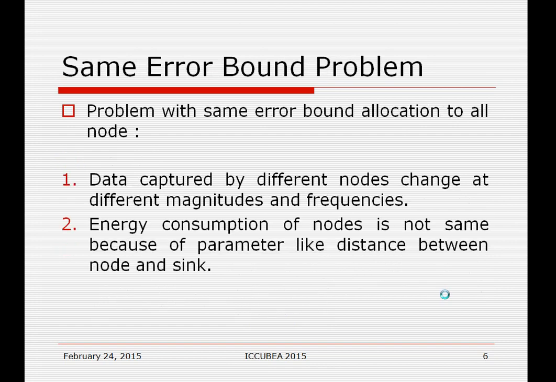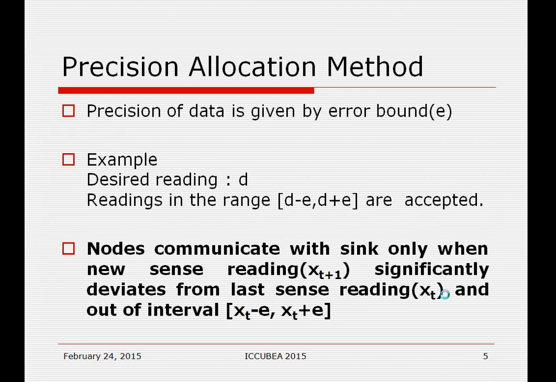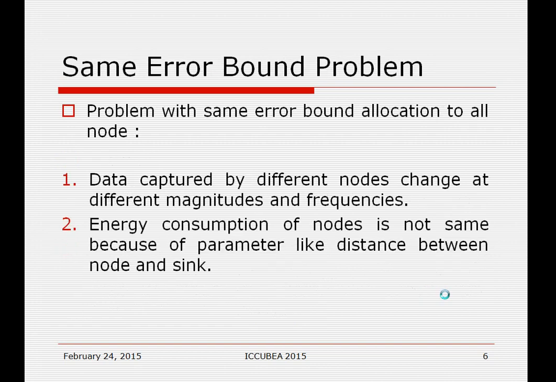Same error bound problem. If we give the same error bound to all nodes, then this interval D minus E, D plus E is the same for all nodes. Then two kinds of problems occur. First, data captured by different nodes changes at different magnitudes and frequencies. Suppose we have two nodes in the network.